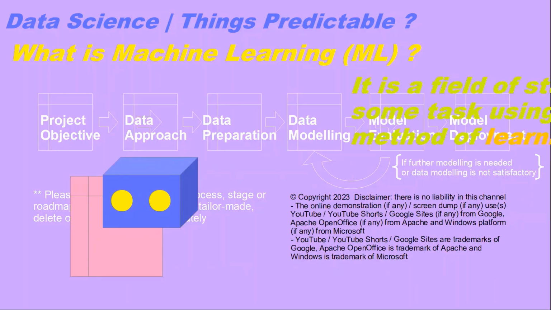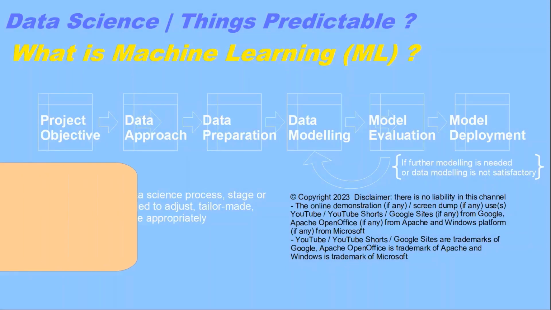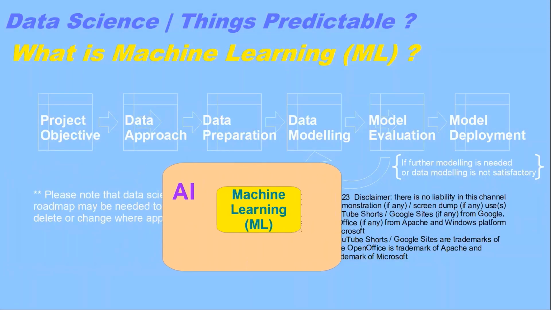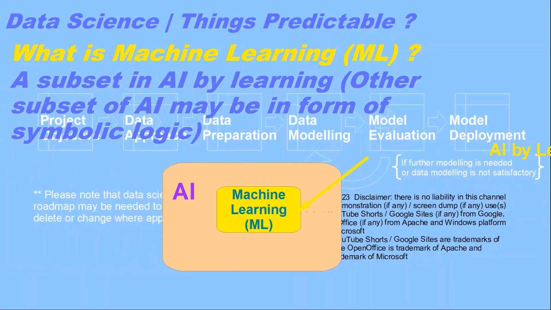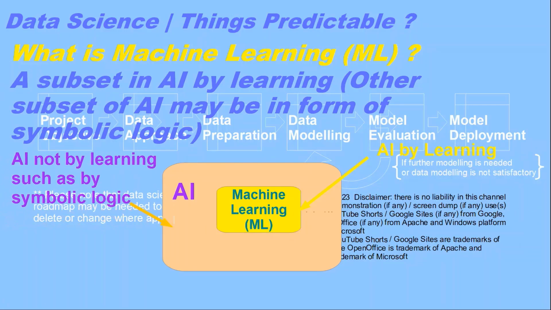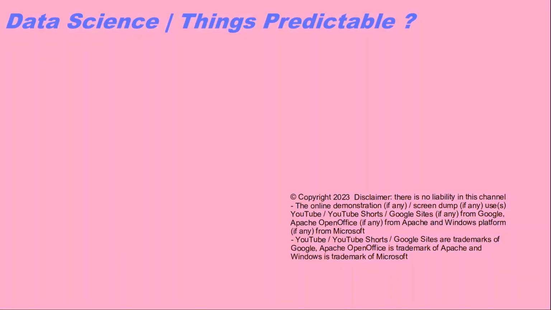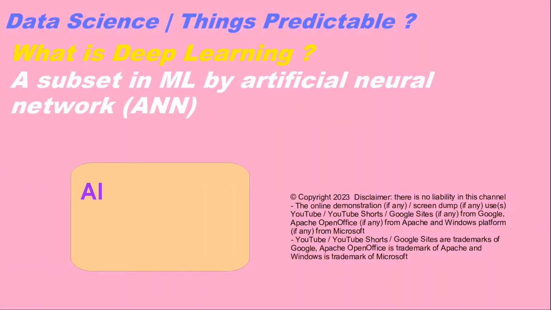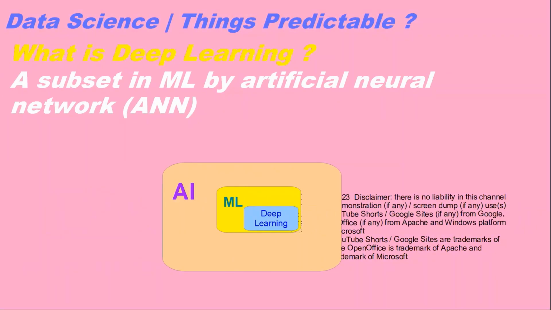It is a field of study for performing some task using a machine by the method of learning. A subset in AI is machine learning; another subset of AI may be in the form of symbolic logic. What is deep learning? A subset in ML by artificial neural network.